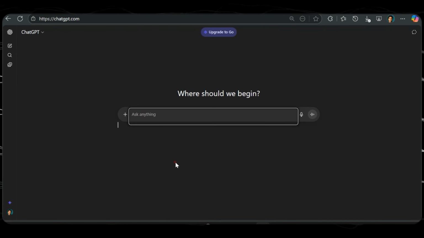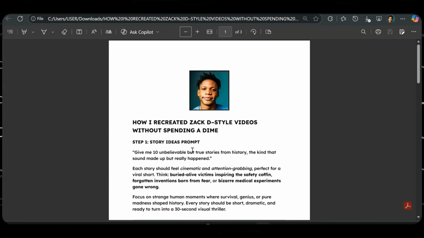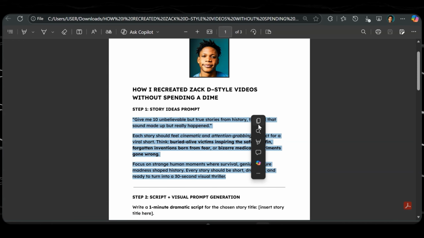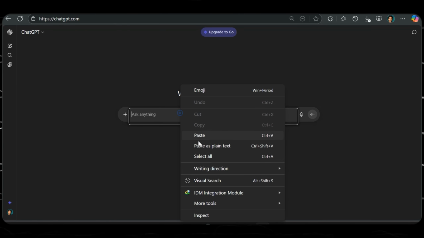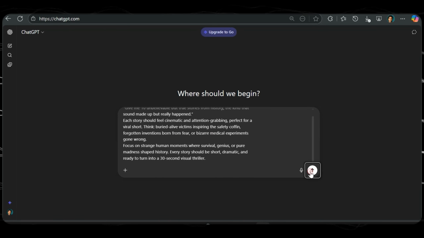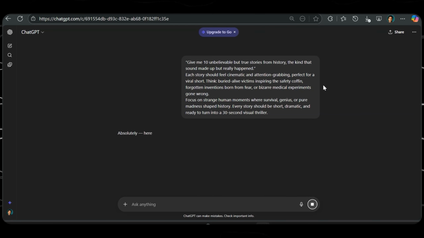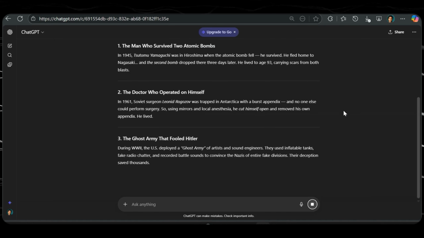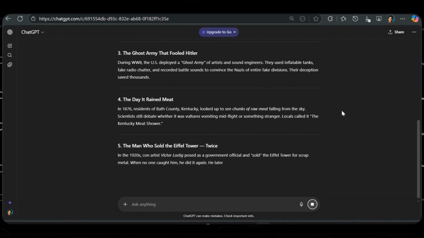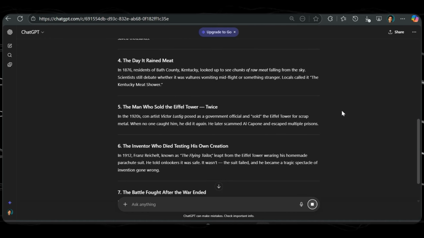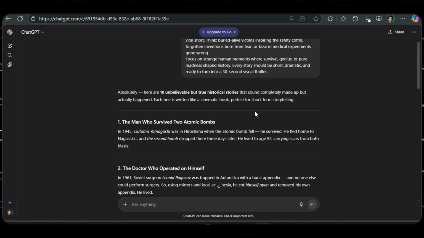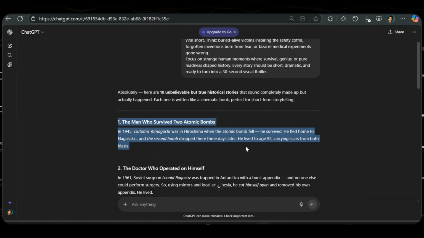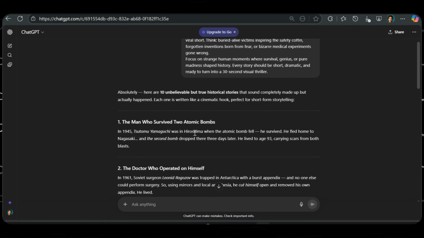To start, we head on to ChatGPT. I have a prompt here that I've generated for you. I'll leave it in the description. You can copy this prompt and head back to ChatGPT and paste it. So this is step 1. Paste it right here. It's going to generate a bunch of stories that you can use to generate these same types of animations on YouTube or probably TikTok. So it's going to generate 10 of them, and we can then select one of these and make a script about it.